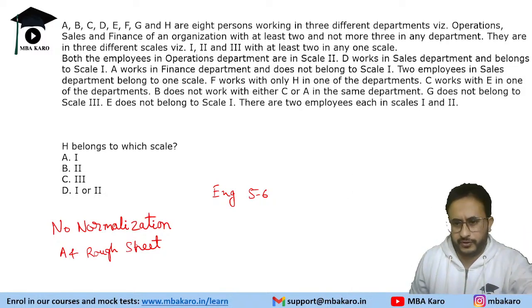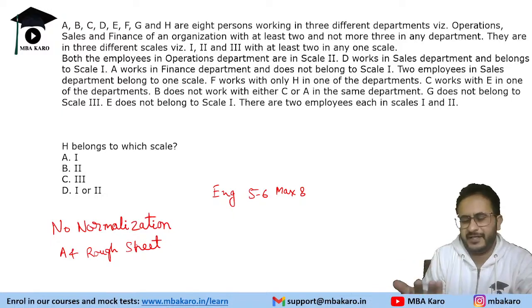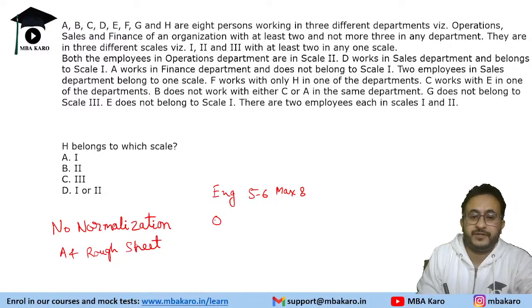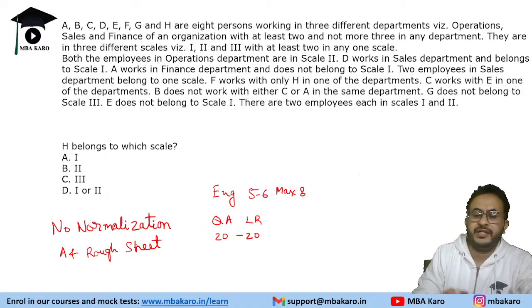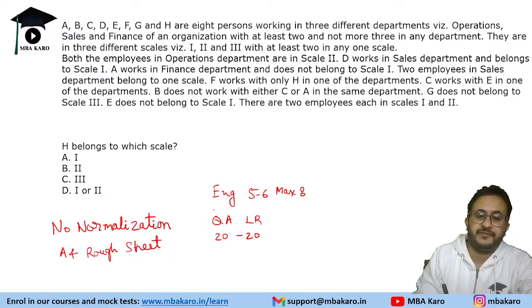You know or you do not know, or maximum 8. Right, max you can say that 8 minutes. Now you are left with 50, 54, 55, depending on person to person. It could be 52 minutes left. So then give QA and LR both 20 minutes each. In 20 minutes, try to pick the easy questions. Okay. So you will understand which is easy.